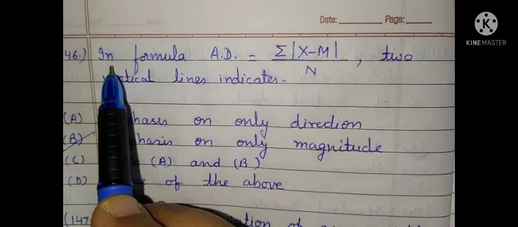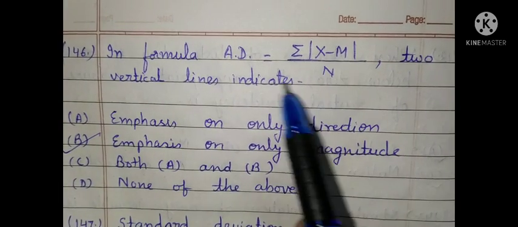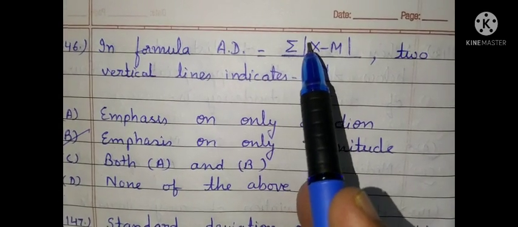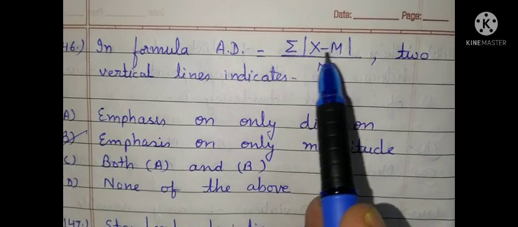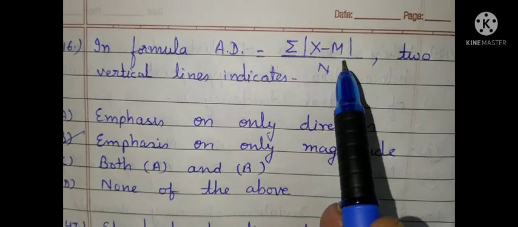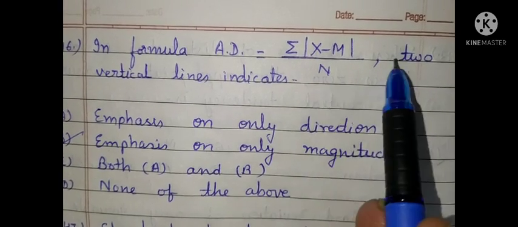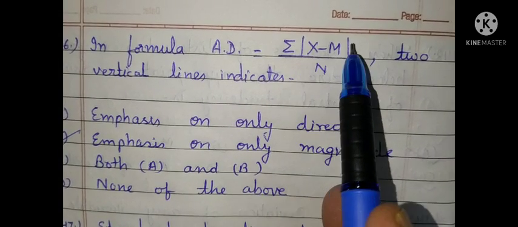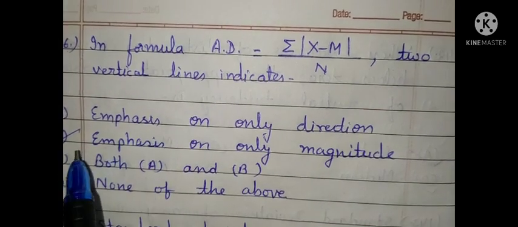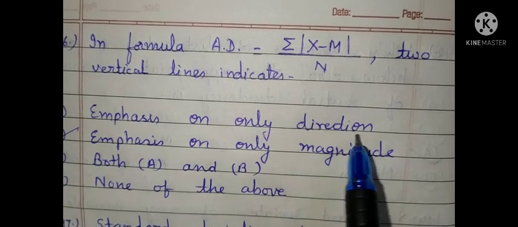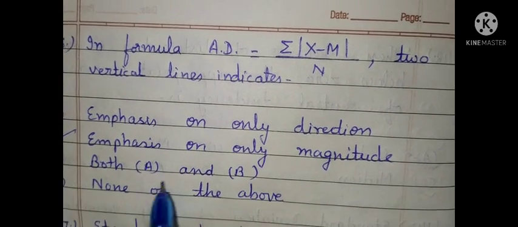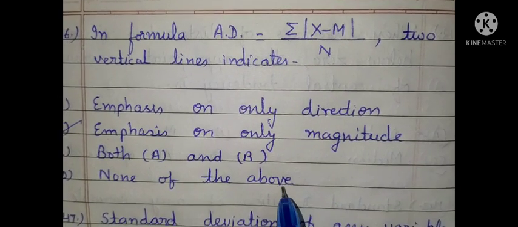Question 146. In the formula for AD or SD, AD is summation of the two vertical lines x minus m divided by n. These two vertical lines, we also call them bars. The options are: emphasis on only direction, emphasis on only magnitude, both A and B, none of the above.